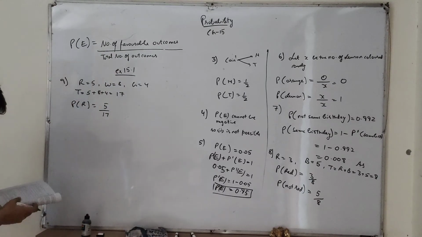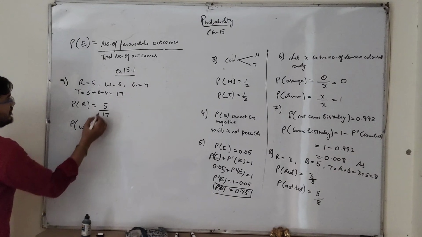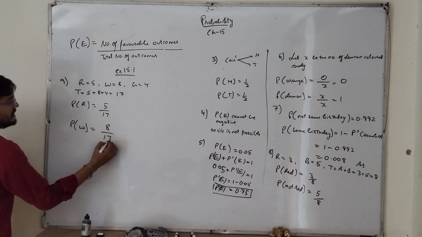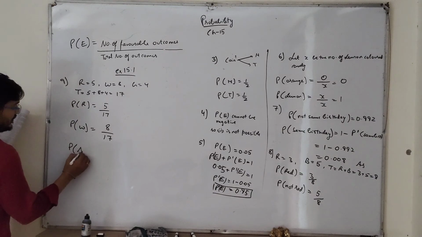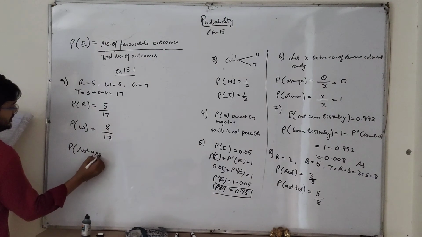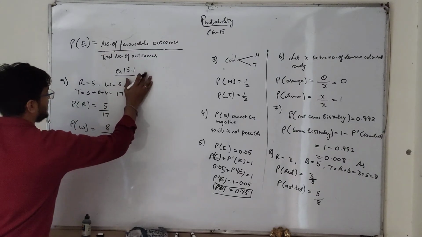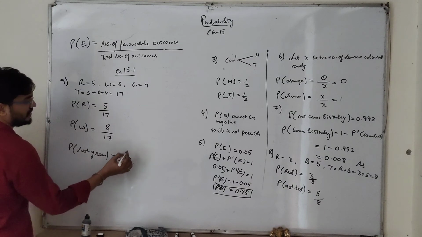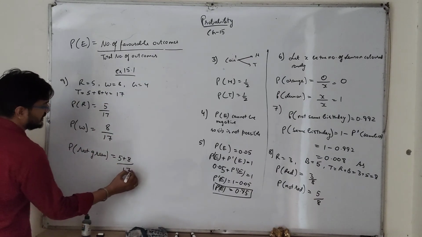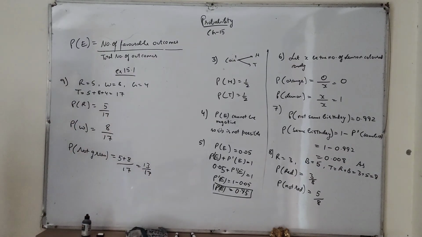Next, probability of white. The number of white marbles is 8 and total marbles 17, so 8 upon 17. Easy. Next, probability of not green. Not green means except green we can have red and white. So 5 plus 8, 5 for red and 8 for white, upon 17, which is 13 upon 17. This is our answer.